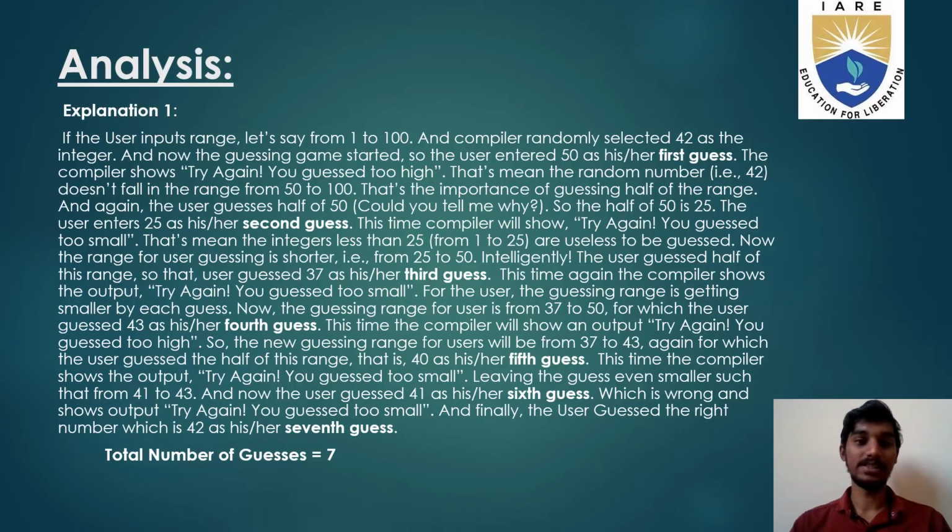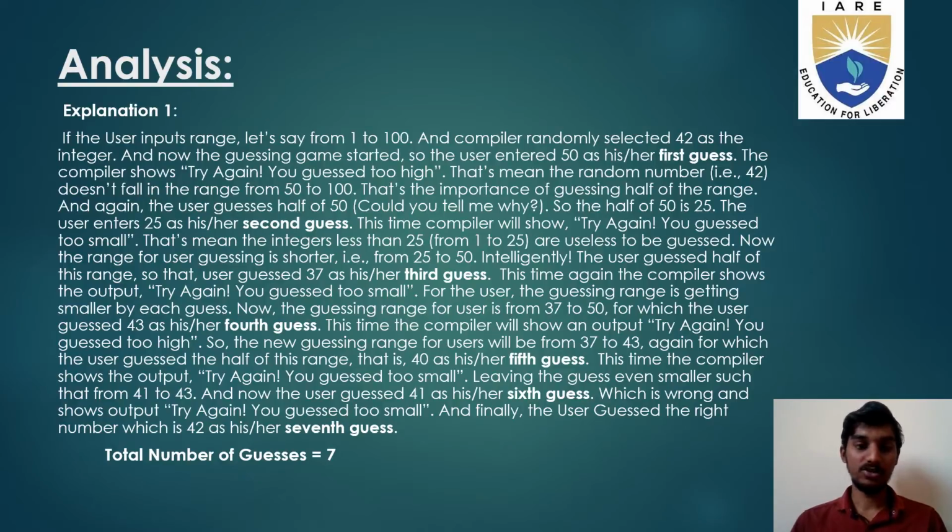For our explanation of the number guessing game in Python, we start by asking the user to give us the range, which let's say would be from 1 to 100, and the compiler randomly generates 42 as the integer to be guessed. Now the guessing game has started, so the user enters his or her first guess as 50.